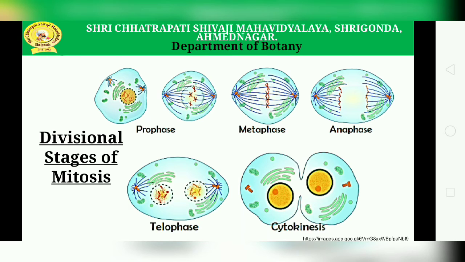And the last, that is cytokinesis, the division of cytoplasm to form two new daughter cells. The cell plate is formed during cytokinesis at the middle of the cell, separating the two daughter cells. So these are the stages of mitosis.